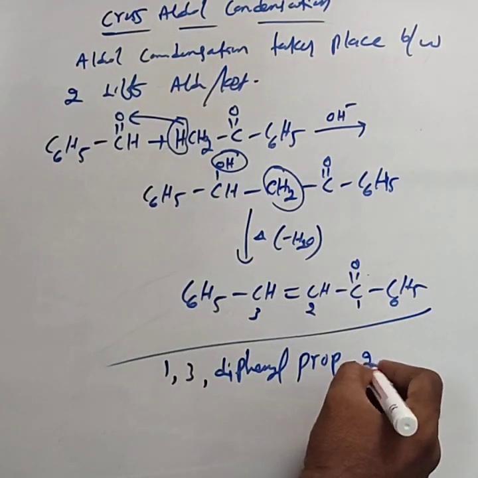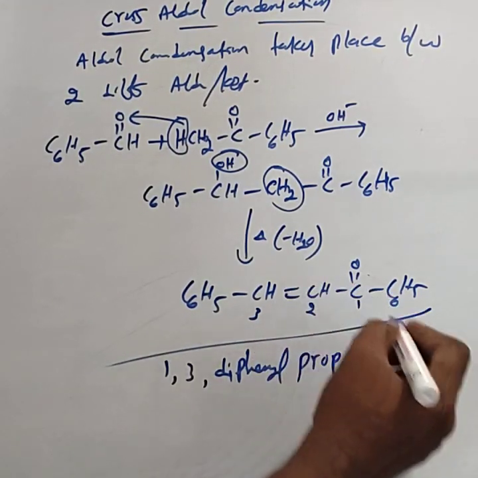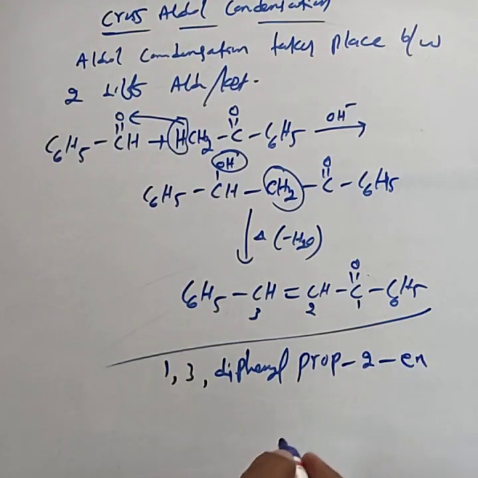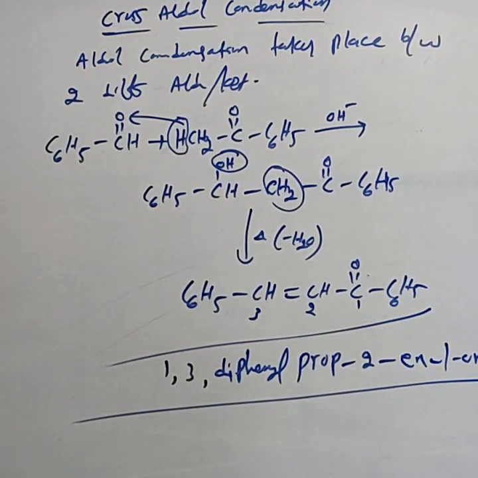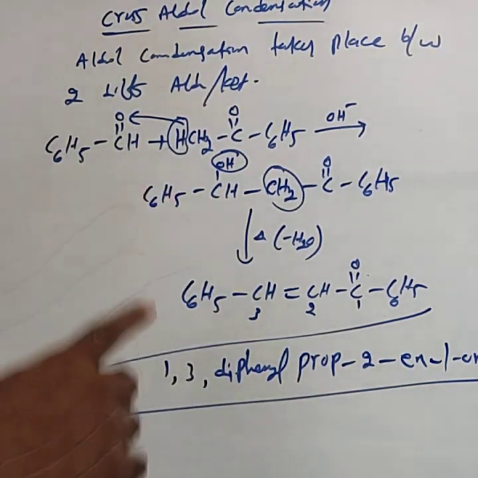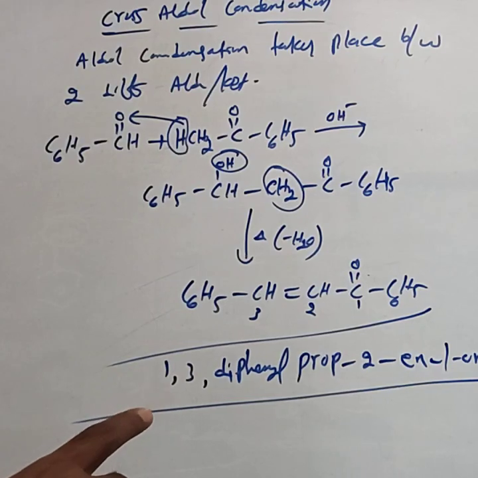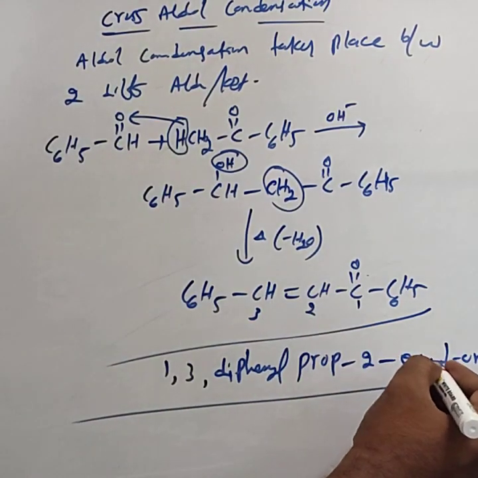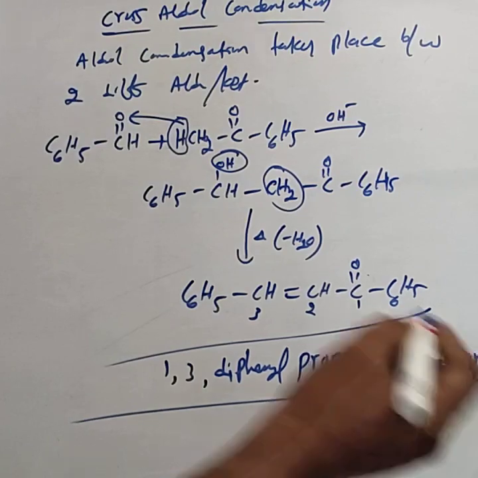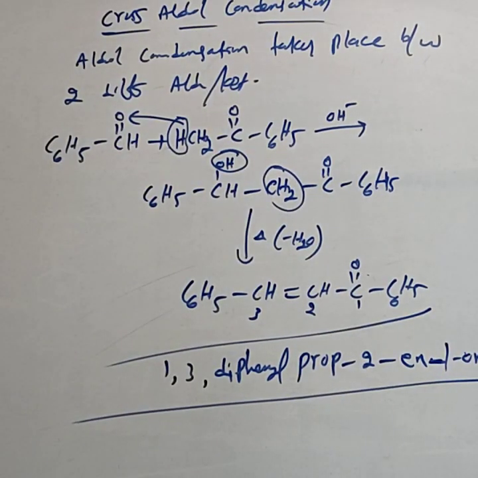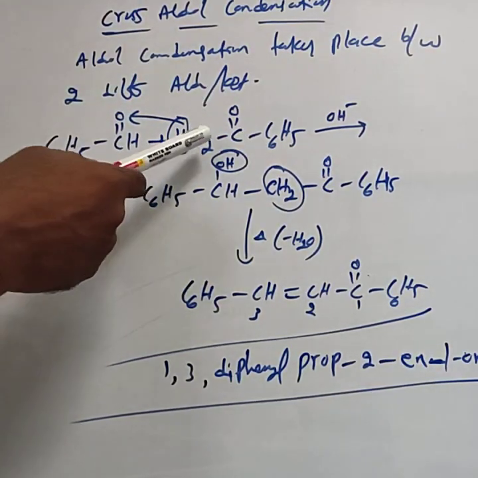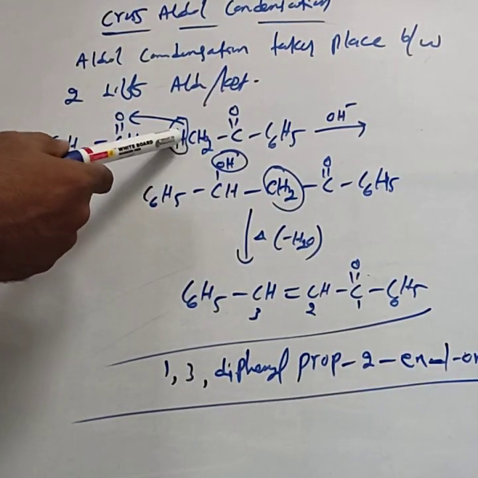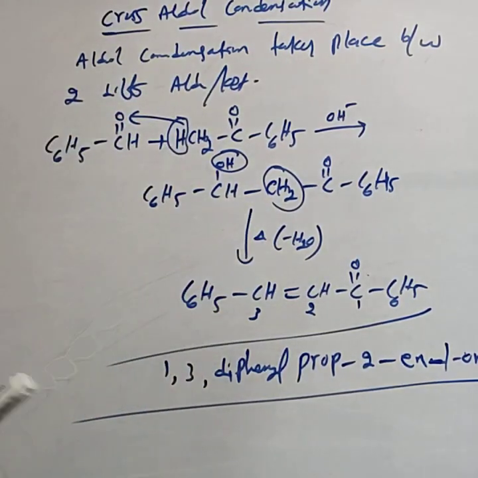The double bond position is 2, so prop-2-en, then 1-one. So 1,3-diphenylprop-2-en-1-one is the cross aldol condensation product. This is about the cross aldol. All the students must practice this one. This is benzaldehyde, acetophenone. Acetophenone only contains the alpha hydrogen. You separate that alpha hydrogen atom, then you can write this product.